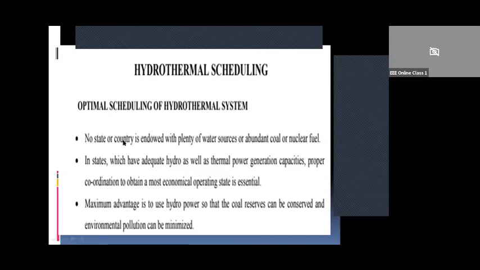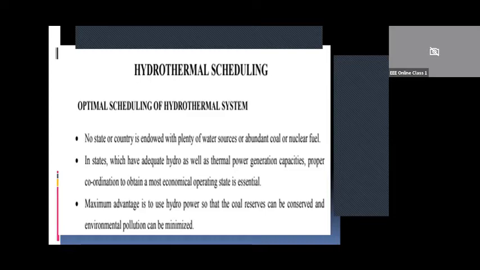You know that no state or country is endowed with plenty of water resources or abundant coal or nuclear fuel. So we have to use all the resources depending on their availability, because no country is endowed with only one type of resource. So in states which have adequate hydro as well as thermal power generation capacities, proper coordination has to be made to obtain the most economical power operating state. The maximum advantage is to use hydropower so that the coal reserves can be conserved and environmental pollution can be minimized.